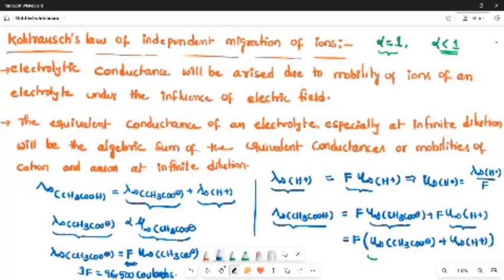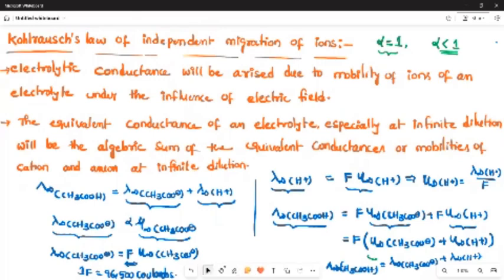If you take the Faraday common, you get the equivalent conductance of the anion plus the equivalent conductance of the cation. Finally, you can write the equivalent conductance of acetic acid as the equivalent conductance of acetate plus the equivalent conductance of H plus.